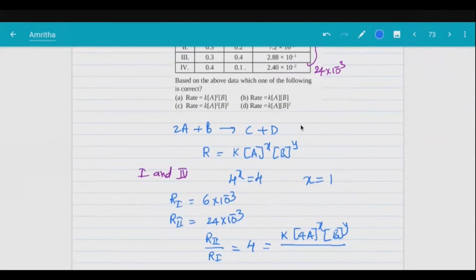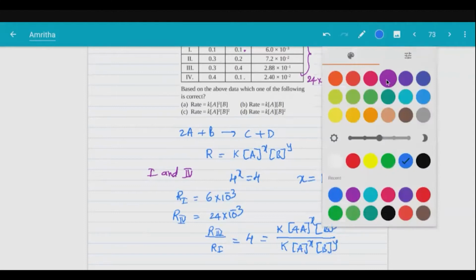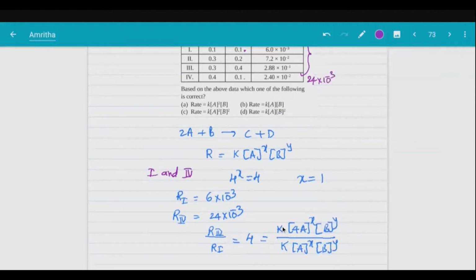Fourth experiment, R4 by R1, the rate of the fourth experiment by the rate of the first experiment. So this is equal to K into A power X, B power Y. So K gets cancelled. B power Y, B power Y get cancelled. So only 4 is remaining, 4 power X. So X equals 1. I hope everybody understood now, right?